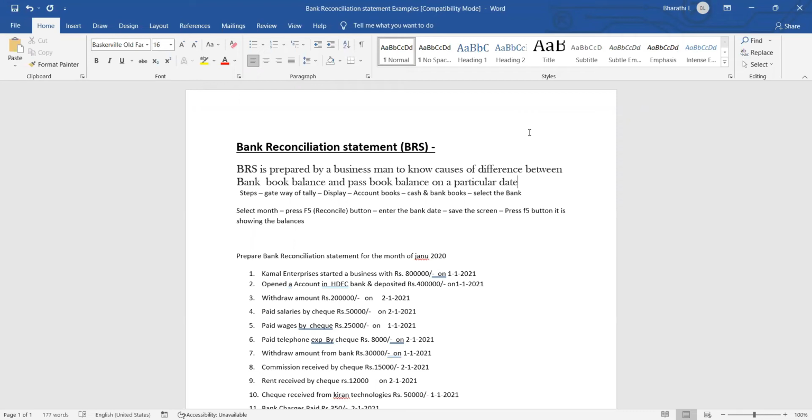They see the statement, and whatever accounts are on that statement, they directly upload into Tally. Directly they make entries into Tally. And at that time we need not prepare BRS. Why? Because whatever is in the statement, only that we record in Tally. That's why we need not prepare BRS. So now we will see how to do this.